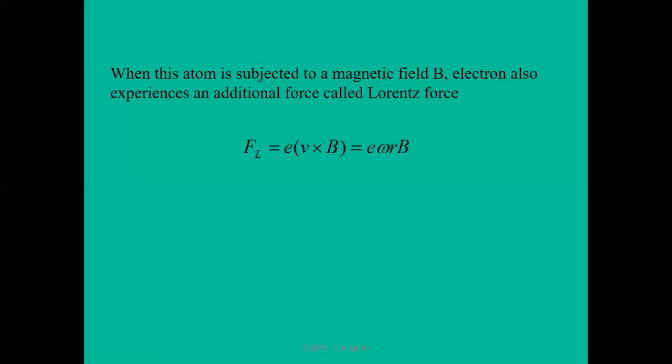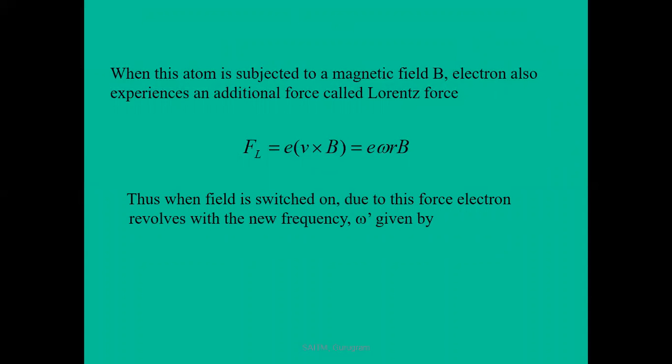Now, when this atom is subjected to a magnetic field, it also experiences an additional force, the Lorentz force. The Lorentz force is equal to e v cross B. Replacing v by omega r, it is e omega r B. Due to this force, there is a change in angular frequency when the field is switched on. Due to this force, the electron revolves with a new frequency omega dash, and the resultant force is F minus